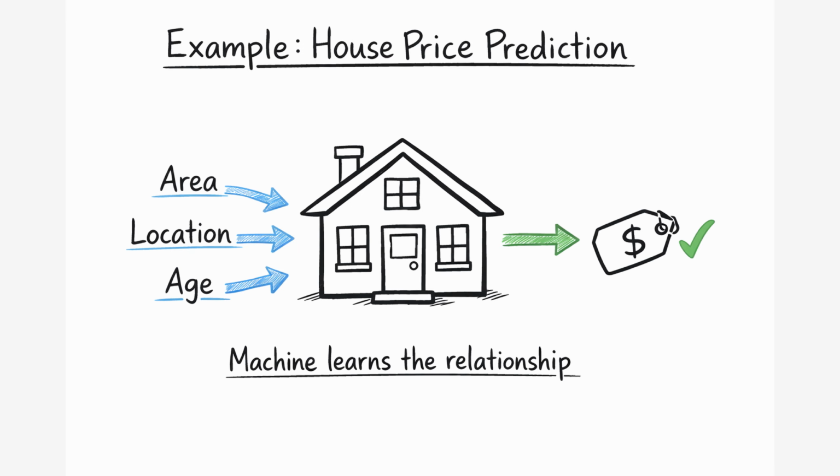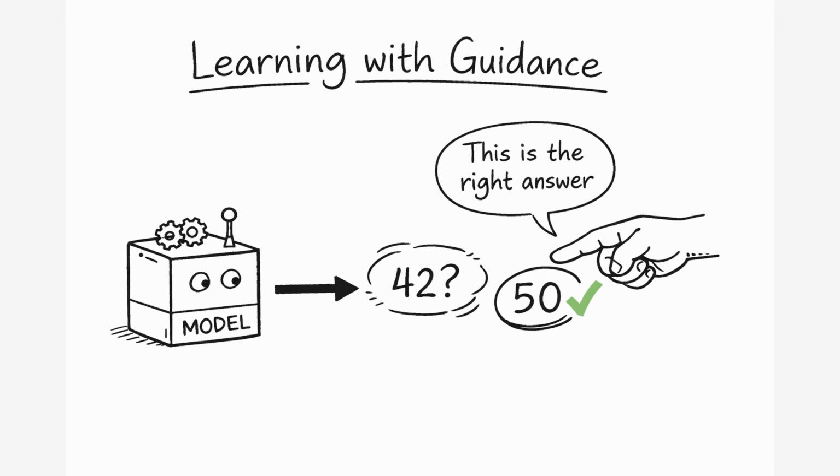For example, for house price prediction, we will have area of the house, location, age of the building type of data under features, and the actual price as a label. We provide enough examples to the machine so that it can draw a pattern and understand how the price is changing based on its features. In a similar way, we can also train machines to predict if an email is spam or if a transaction is fraud or not. In supervised learning, the machine learns the relationship between input data and the output. So when new input data comes in the future, the machine uses the same learned patterns to predict the output. So in short, we can say supervised learning is learning with guidance.